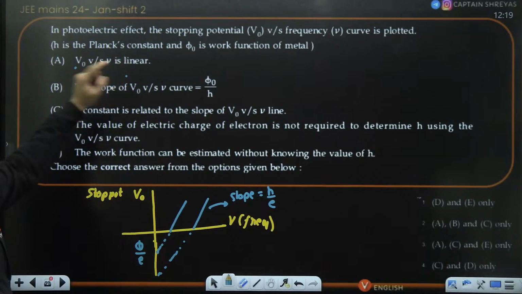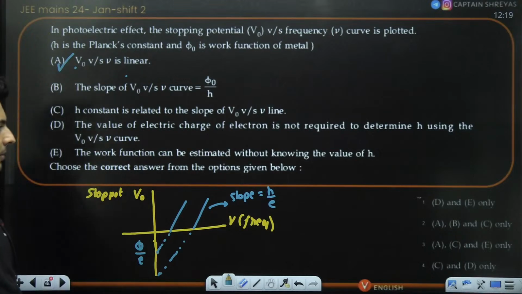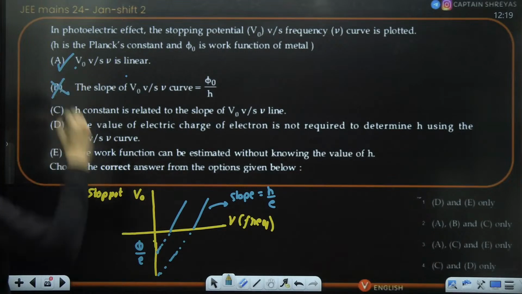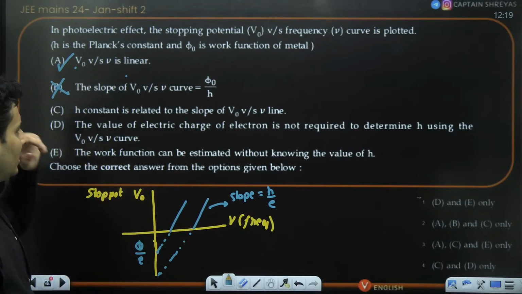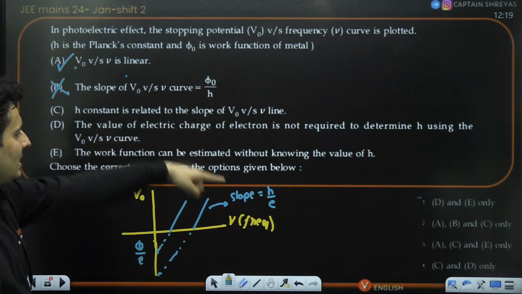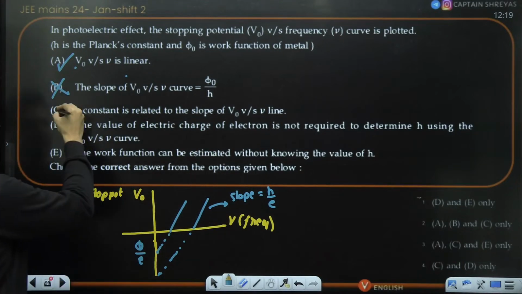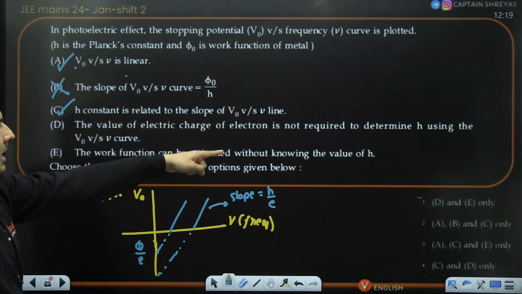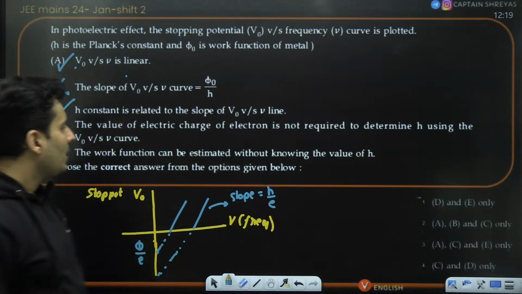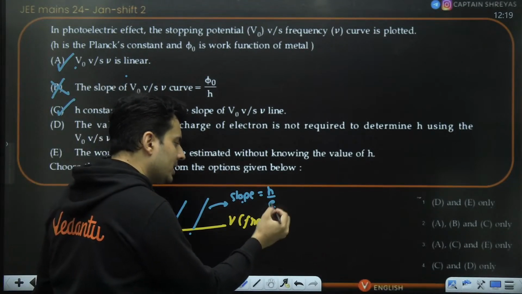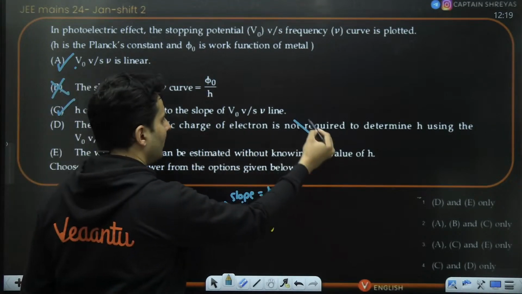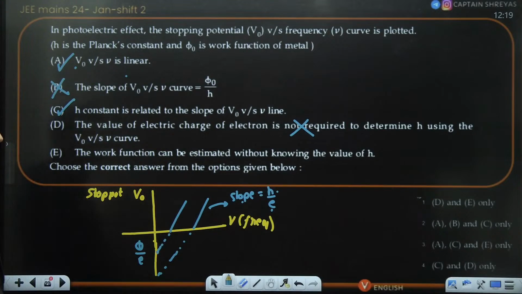So this graph is definitely a linear graph. The slope is phi naught by h? That is 100% wrong. It is h by e, Planck's constant by charge. H constant is related to the slope. Yes, definitely correct. The value of the charge is not required to determine h using the graph. Obviously, with the slope and with the charge only can I find h. Without the charge, I can't find it. It says it is not required, so this is definitely wrong.